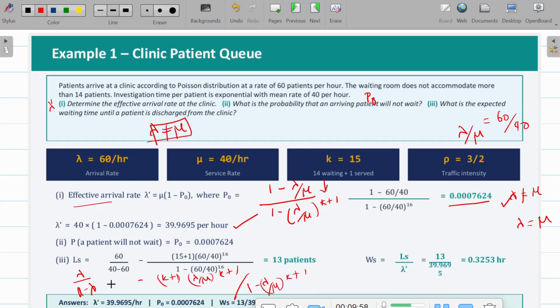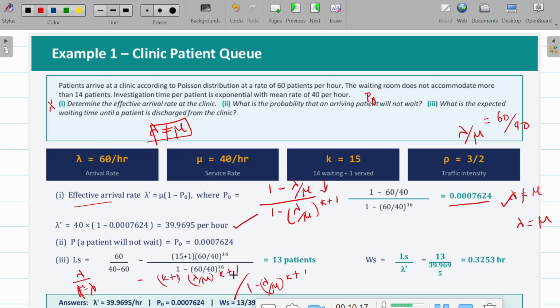So just substitute the values of lambda, mu and k here: lambda 60, mu 40, k plus 1 is 16.